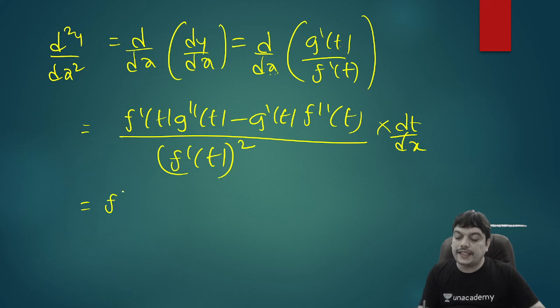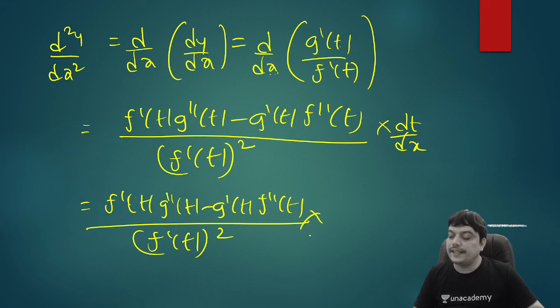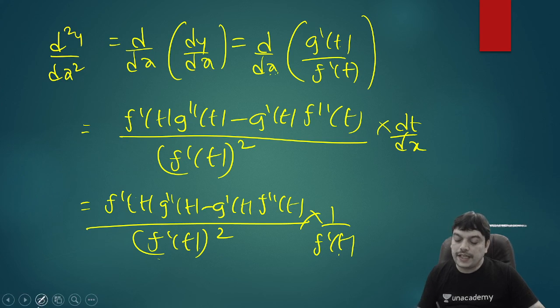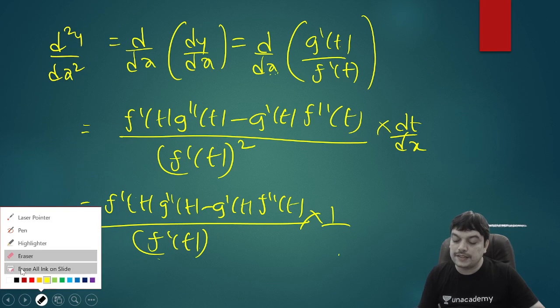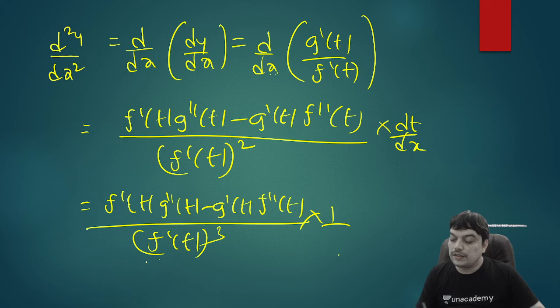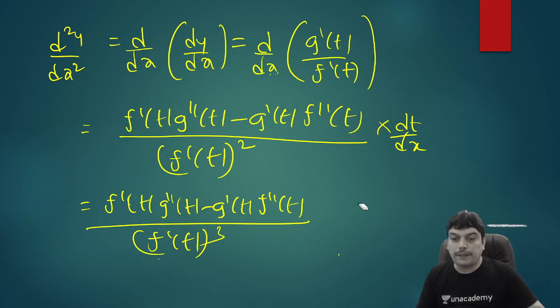So writing that, you can write f dash of t into g double dash of t minus g dash of t into f double dash of t divided by f dash of t whole square into dt by dx can be again written as 1 by f dash of t. And the next step, you can combine these two and make it f dash of t whole cube. So this will multiply here. And finally, when you multiply, it becomes whole power 3. So instead of writing it again, I just erased and wrote it here itself. So on multiplying that value, it will reduce to this result.